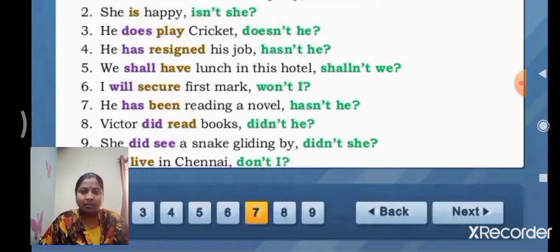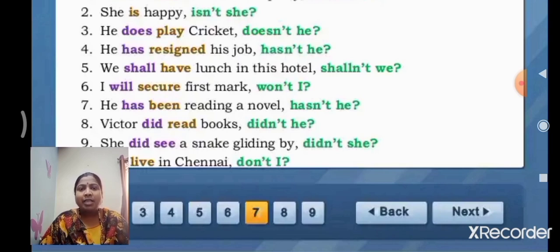Hasn't he? Question mark. We shall have lunch in this hotel. Shall is the auxiliary verb. We can put the not. Why? Tell me, children, why? Because there is no negative sense in the statement. Shan't we?